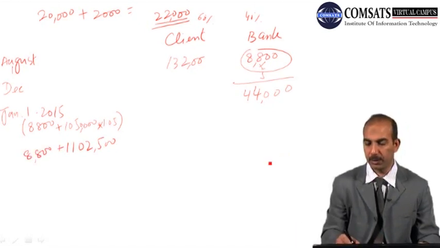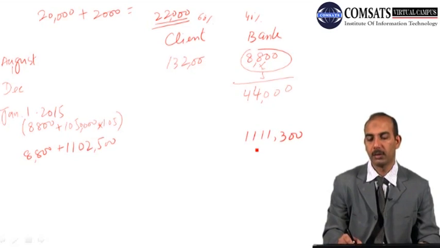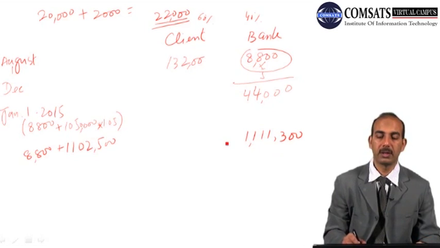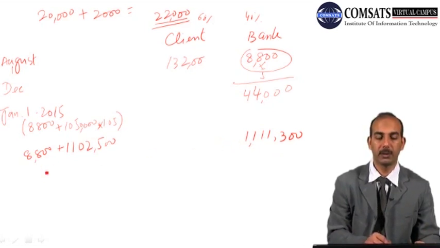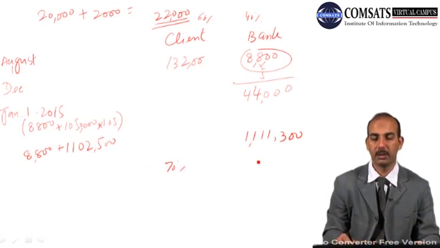So the second installment with rent will make the payment equal to 1,111,300. So in this case, the second unit of 10% has now been purchased. So the new ownership would become client 70% and the bank 30%.